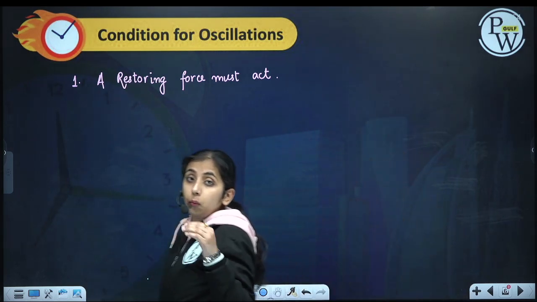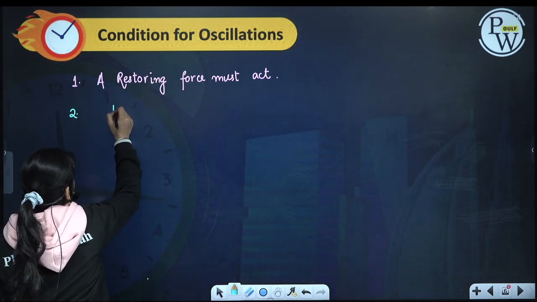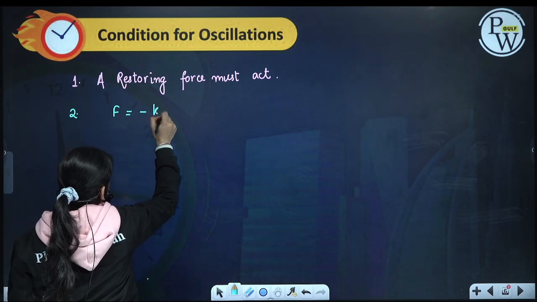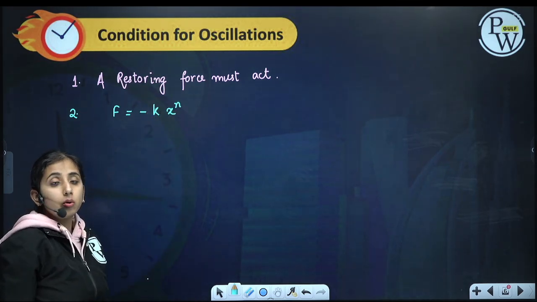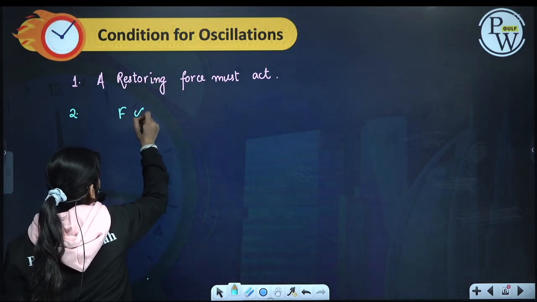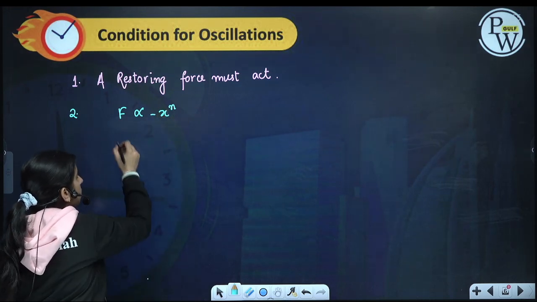Now what can this restoring force be? This restoring force is proportional to minus x raised to the power n.